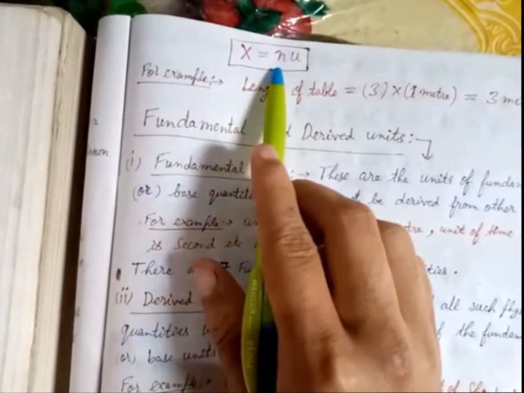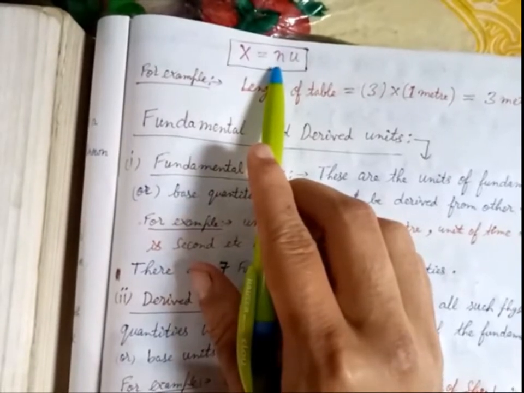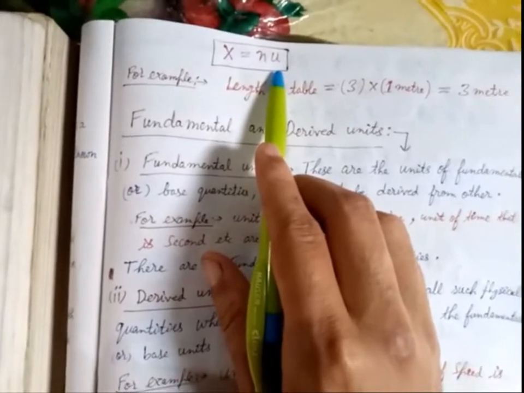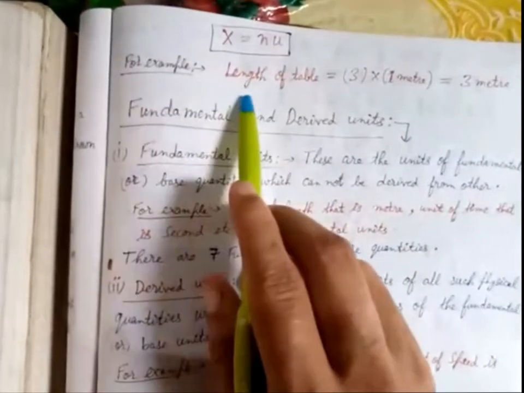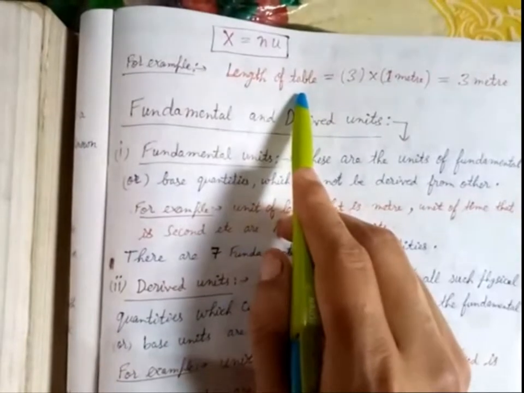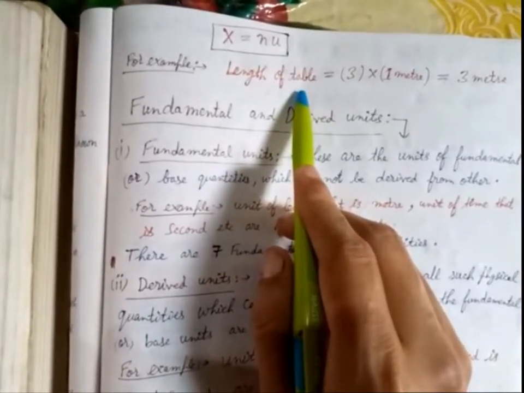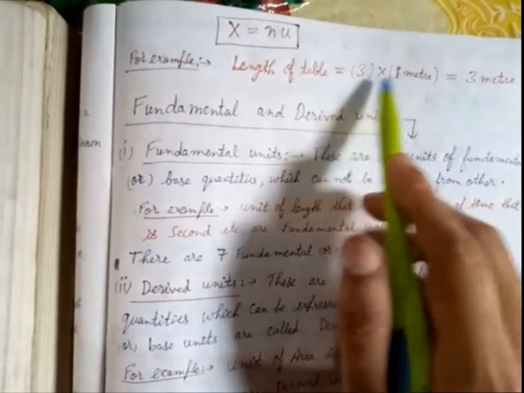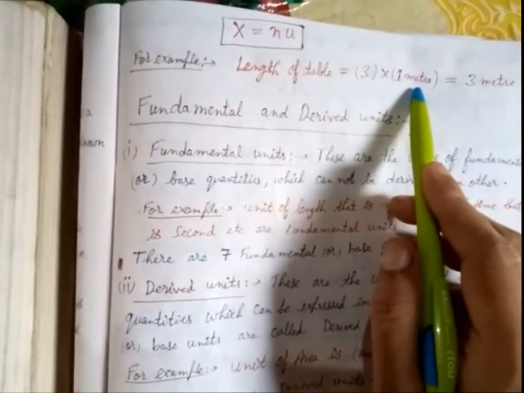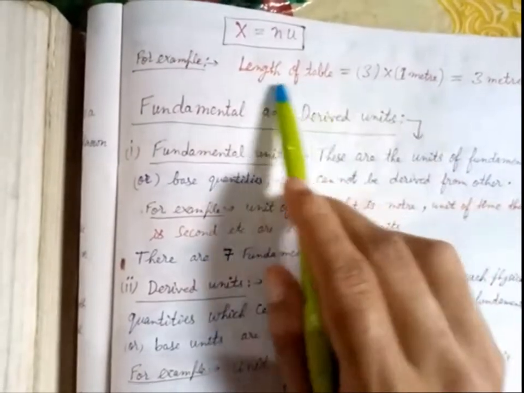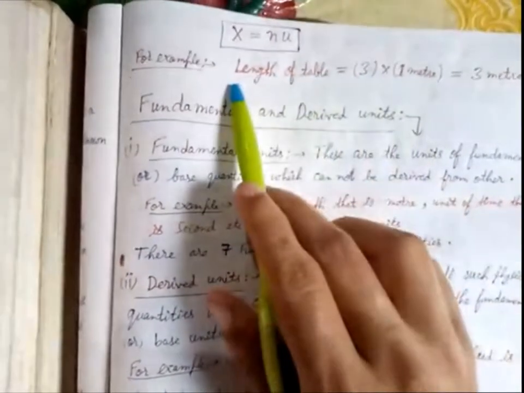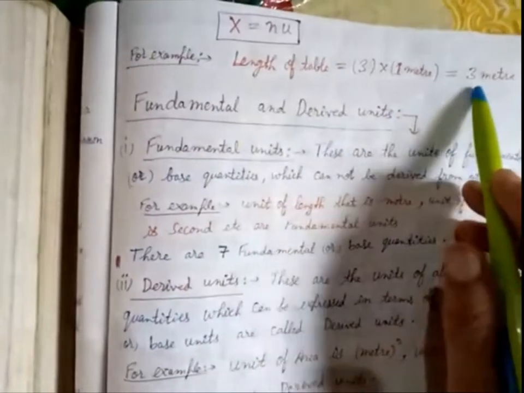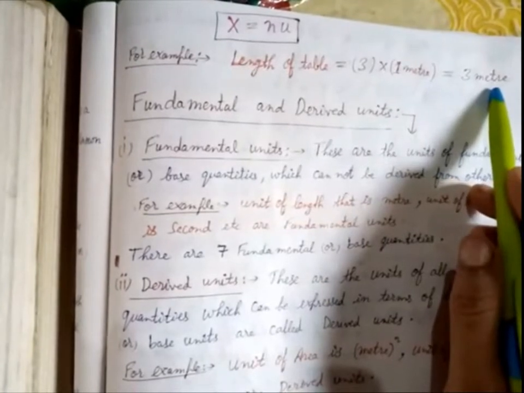Here n is the number of times, or the numerical value of that physical quantity, and u is the standard unit of that physical quantity. For example, the length of a table is a physical quantity which is to be measured. 3 is the numerical value of that physical quantity, and 1 meter is the standard unit of that physical quantity length, because meter is the standard unit of length. So it will become 3 meter.